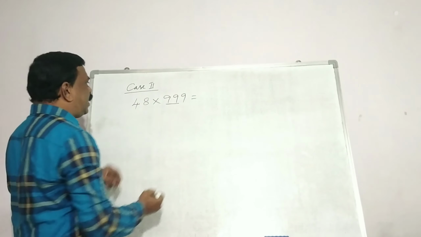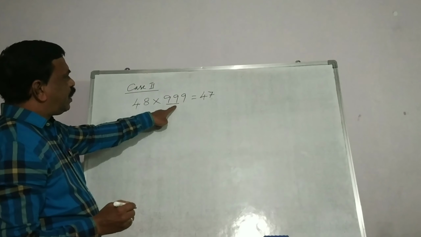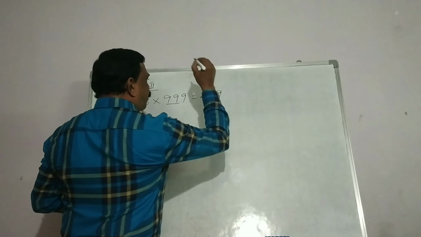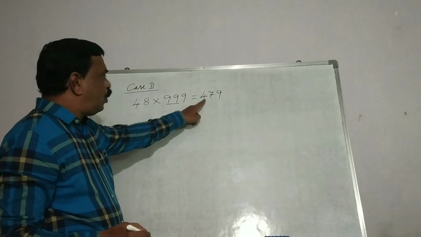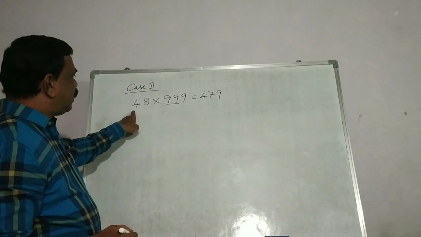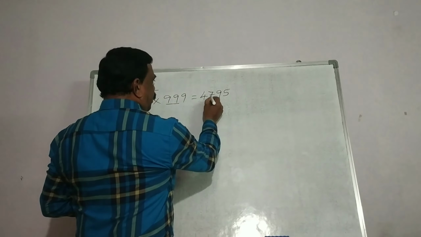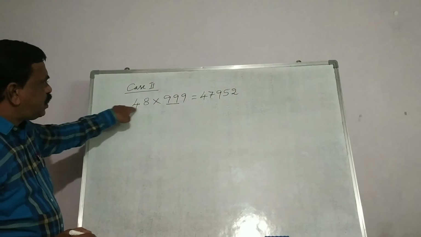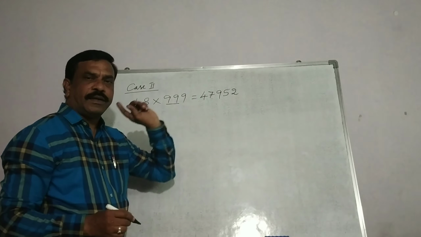So 1 less than 48 is 47. So here 2 9s we have underlined. So 1 9 is left over here, so just write this 9 here. And for this part, write complements of 9, and for the last number, complement of 10. So here, 9 minus 4 is 5. 9 minus 7 is 2. Or from this point of view, 9 minus 4 is 5, 10 minus 8 is 2. So this is our answer.